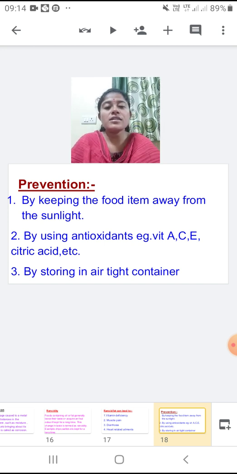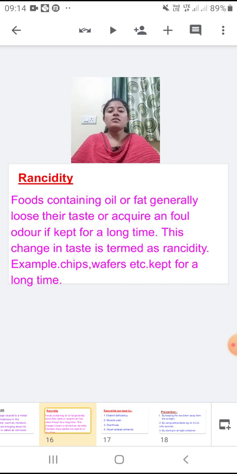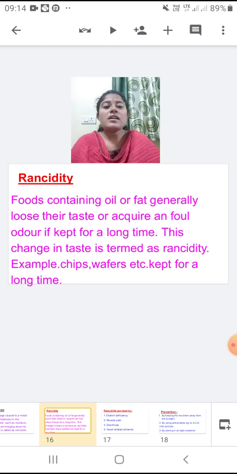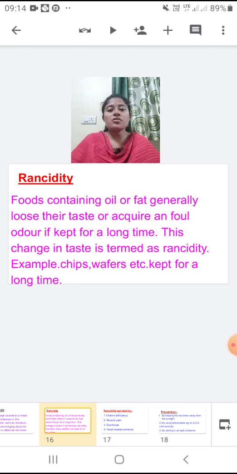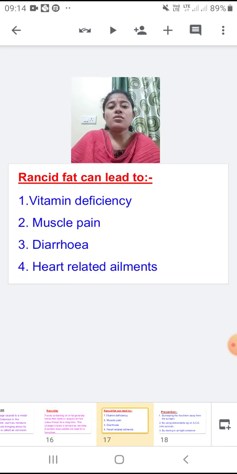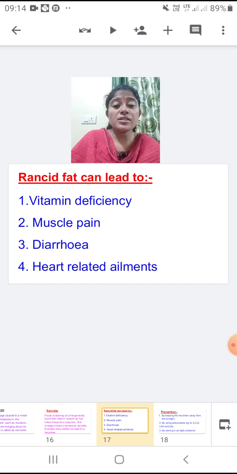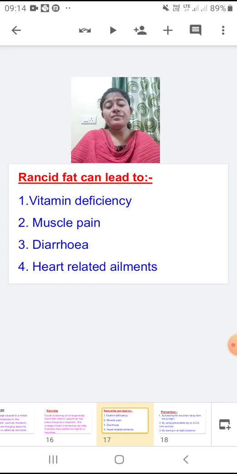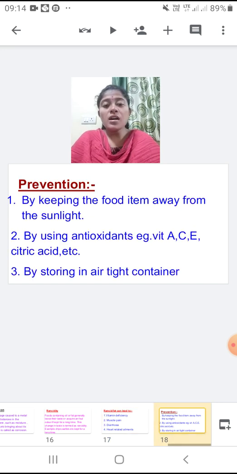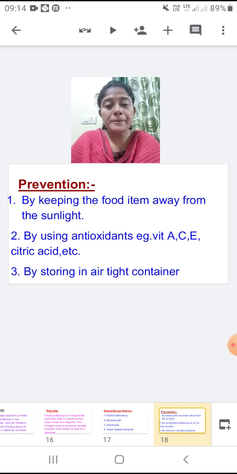So in rancidity we have understood what is rancidity. The definition of rancidity: the change in taste and the smell, that is called rancidity. What it can lead to, what problems you can have in your body because of rancid food, and how it can be prevented.